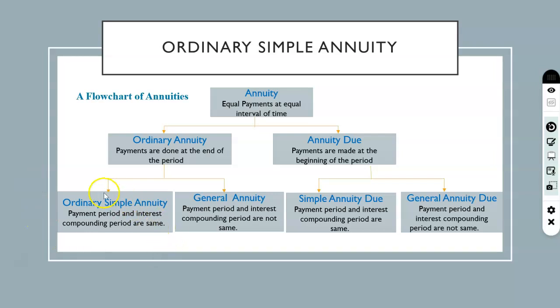Now we will discuss ordinary simple annuity first. That means the payments are always done at the end of the period, and the payment period and interest compounding periods are the same.